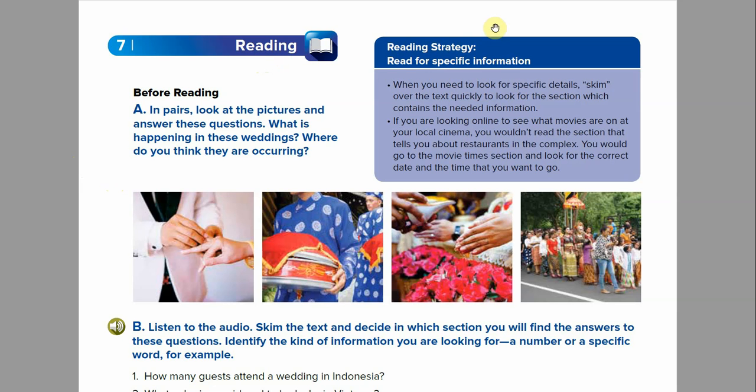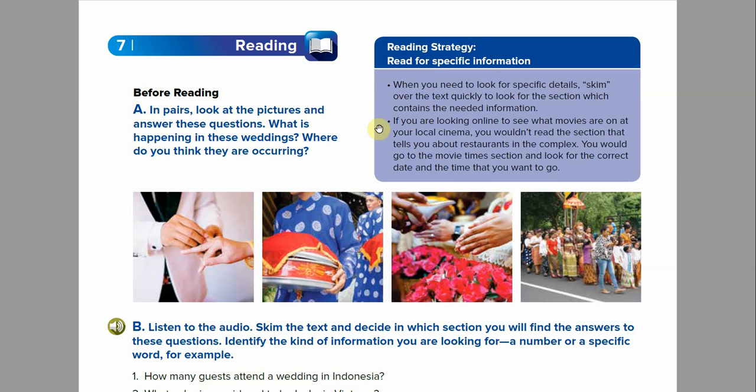Felicidades. All right, so your reading strategy is to read for specific information. When you need to look for specific details, skim over the text quickly to look for the section which contains the needed information. To skim is to just look for specific words or numbers, real quick.